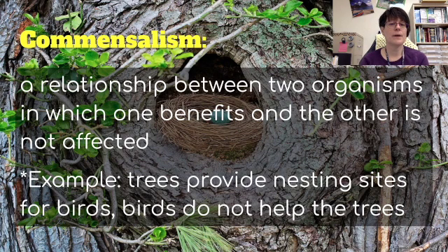The first type I want to talk about is commensalism. This is a relationship between two organisms in which one benefits and the other is not affected. And the example is trees. Trees provide nesting sites for birds, but birds do not help the trees at all. So the birds benefit, the trees really are not harmed or benefited, so it's commensalism.